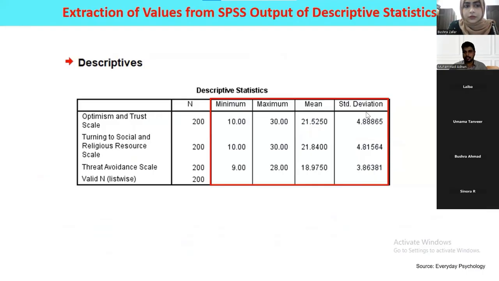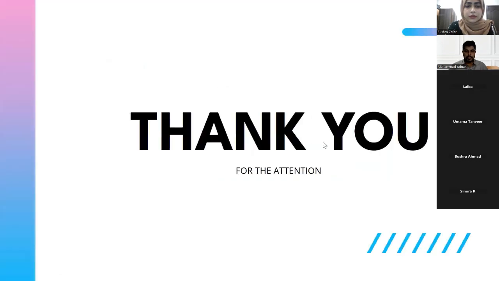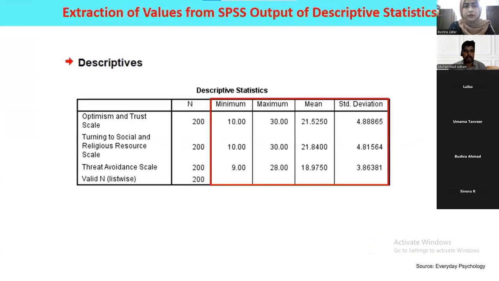That is minimum, maximum, mean, and standard deviation. So basically, according to APA interpretation style, we need these 4 values to interpret our data. We also discussed a little about formatting styles like APA and MLA, but in social sciences we use the APA style. So basically, this is for today, and let's move to Excel and SPSS.